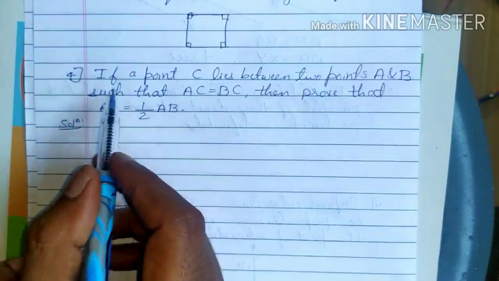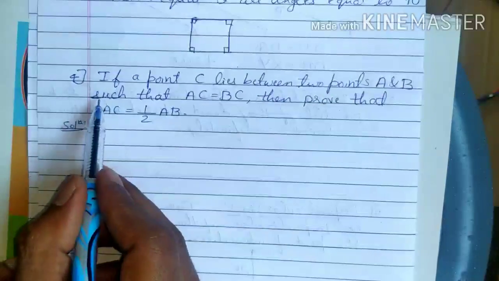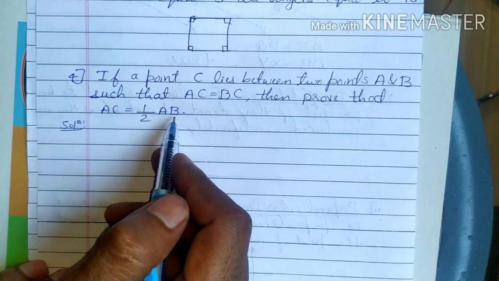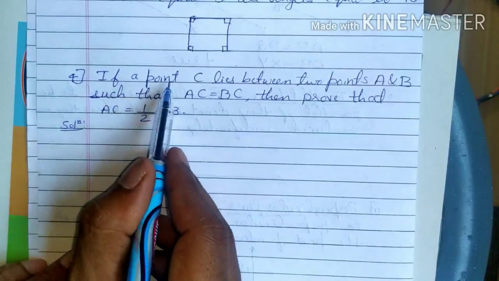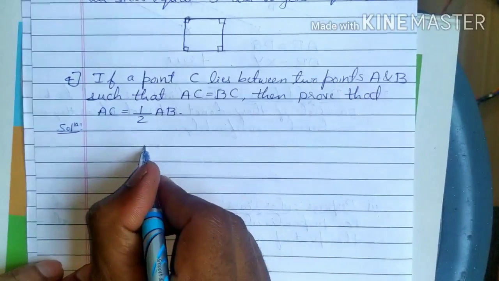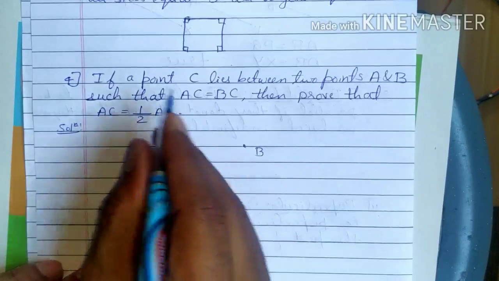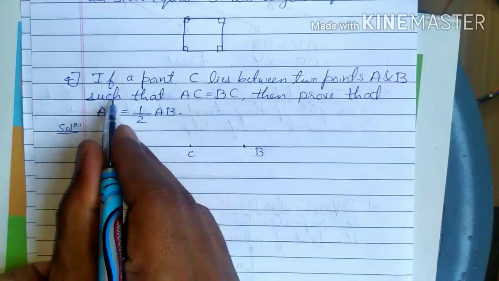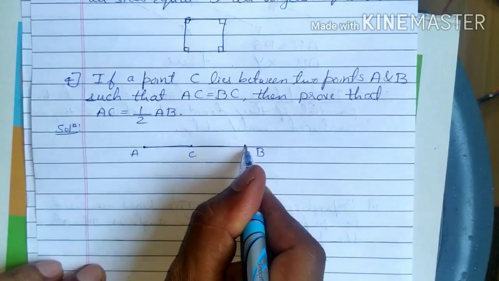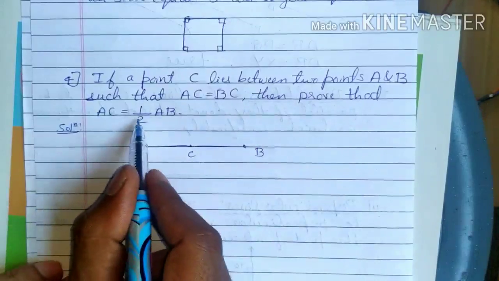Next problem. If a point C lies between two points A and B such that AC is equal to BC, then prove that AC is equal to half of AB. So if I consider two points A and B, C lies in between A and B, somewhere here, such that AC is equal to BC. So if this is 5 meters, then BC is also 5 meters. AC is equal to BC. Then we have to prove AC is equal to half of AB.